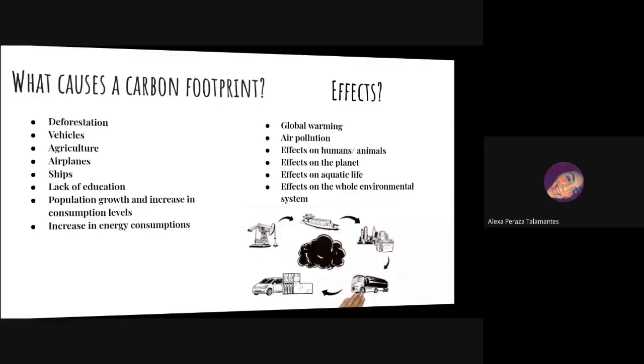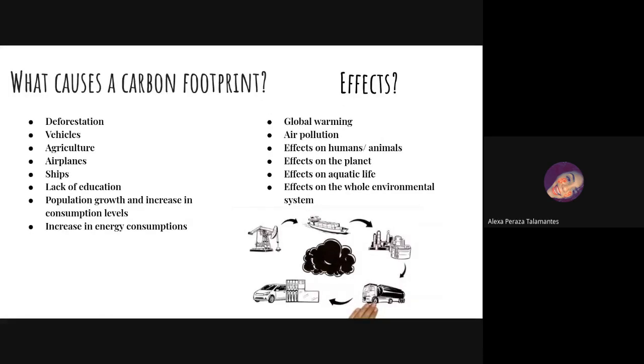Next is what causes a carbon footprint. Deforestation can cause a carbon footprint because you are literally chopping down trees and releasing all these gases. Deforestation is used to make paper. You cut down trees, which causes gases when you produce those things.